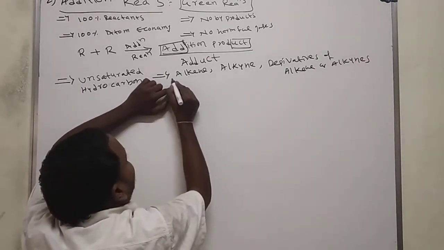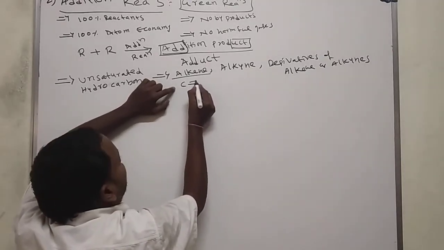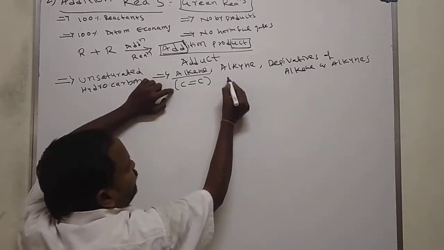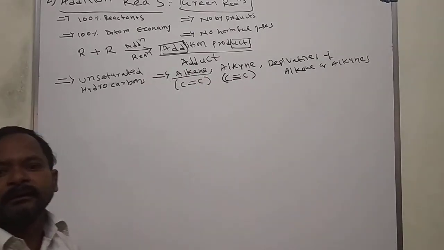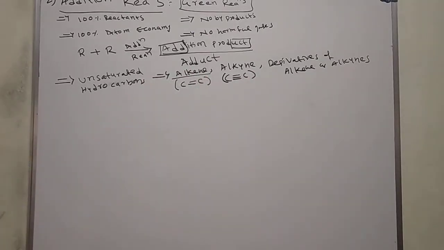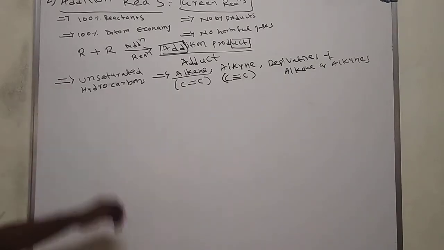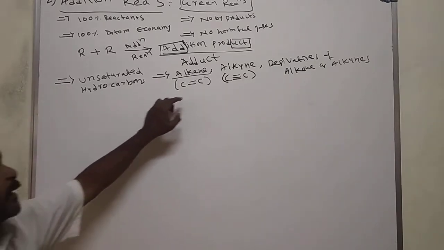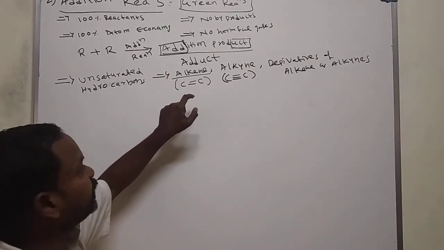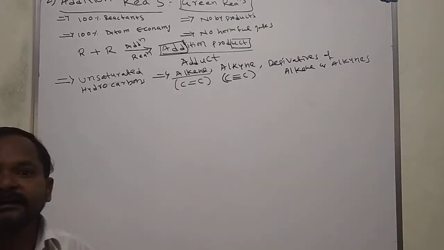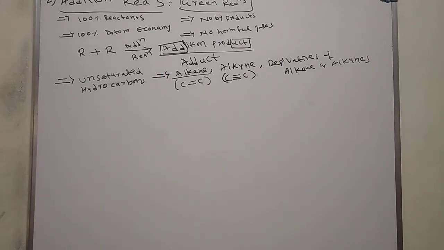What are alkenes? Carbon-carbon double bond molecules we call alkenes. Carbon-carbon triple bond molecules we call alkynes. Remember this: addition reactions are observed in alkenes, alkynes, and their derivatives.